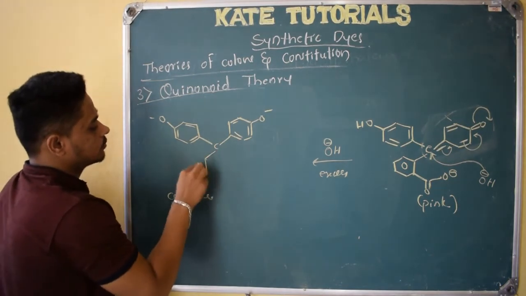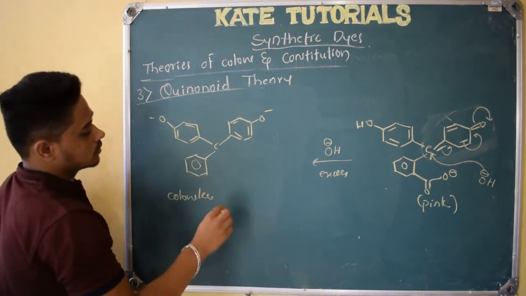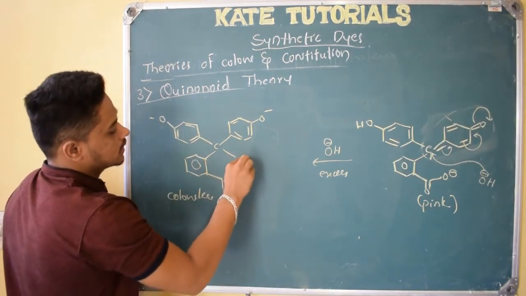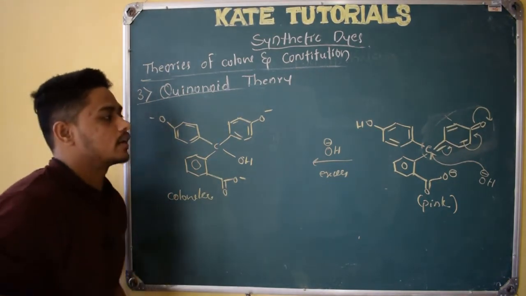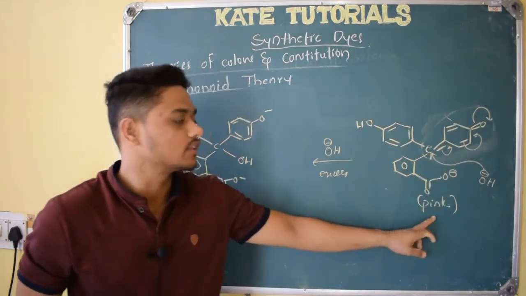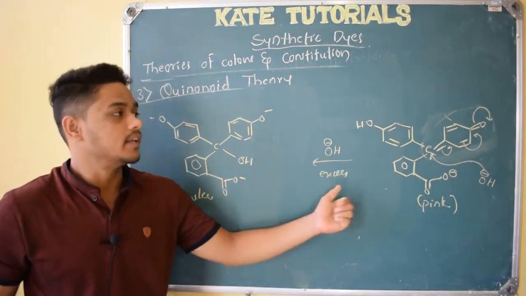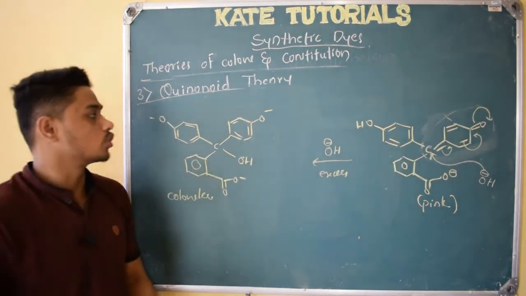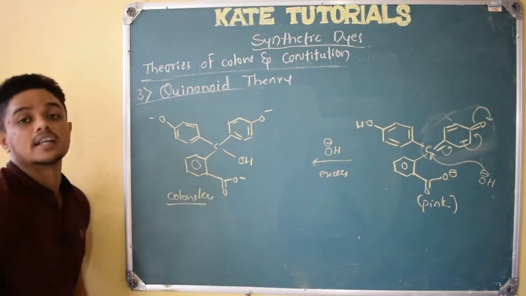Here the benzene ring, no doubt, and COO minus, as here OH is attacked. So initially it had the benzoquinone structure, because of which it was pink. As soon as I add excess alkali, this benzoquinone structure is not there, because of which it becomes colorless again.